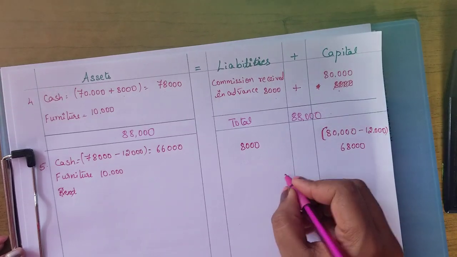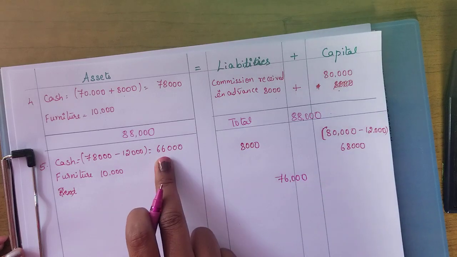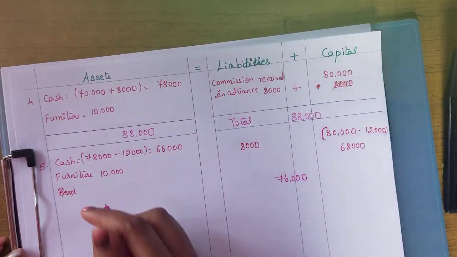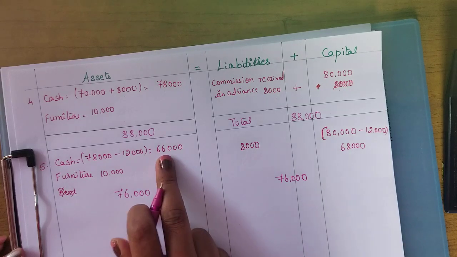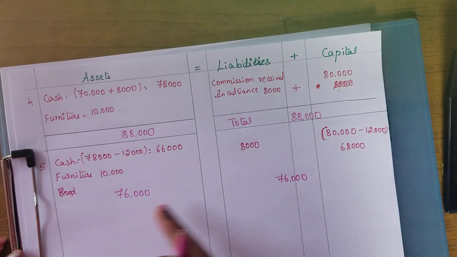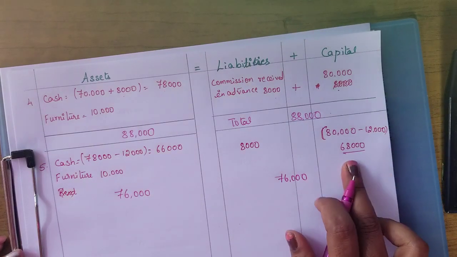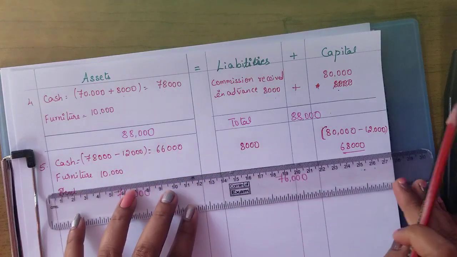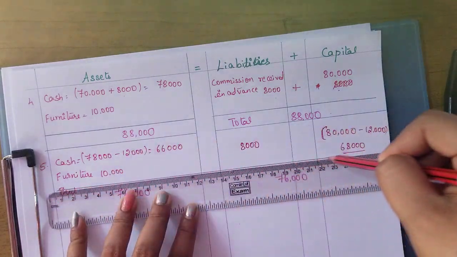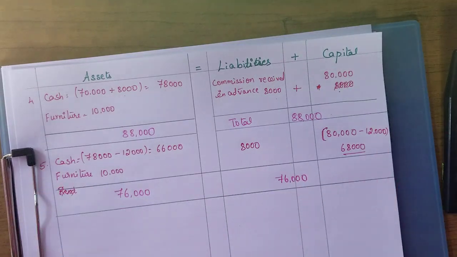The total is coming up to 76,000. And here again 66,000 plus 10,000, 76,000. 8,000 plus 68,000, this is the final capital balance, 76,000. Hope you understood this. The total on both sides has been tallied.